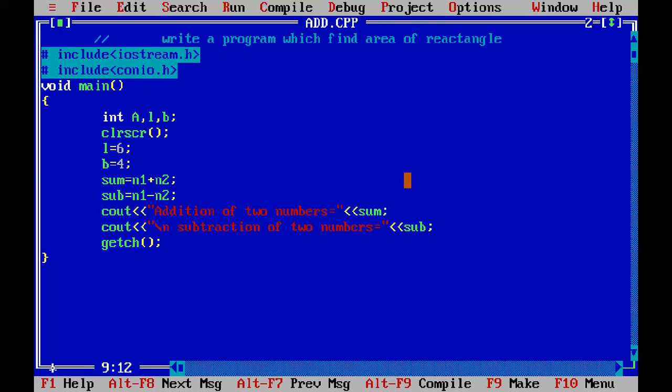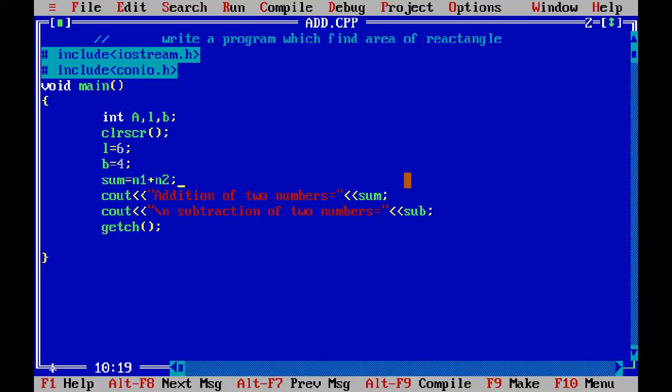A is equal to length into breadth. I will remove these statements because this was the addition. You can say that the area of a rectangle is just a simple program which multiplies two numbers. I will use capital A because I initialized capital A over there. A is equal to length asterisk breadth, semicolon. For multiplication, you use an asterisk.